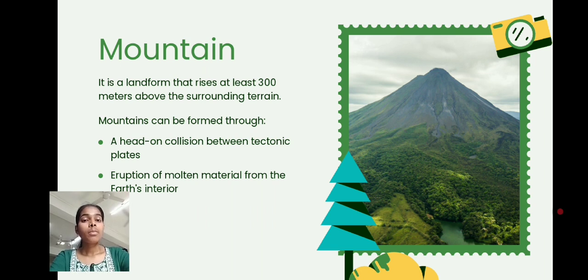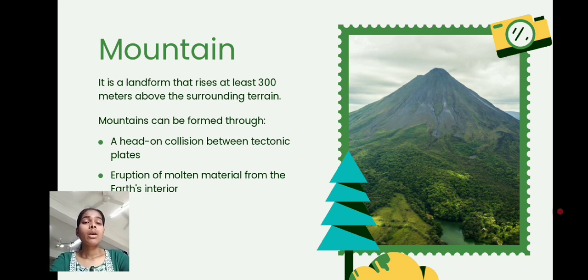Mountains are formed due to the movement of the tectonic plates, when the plates collide with each other, and these landforms are uplifted from the surrounding areas. One of the best examples is the Himalaya, the highest mountain in the world.